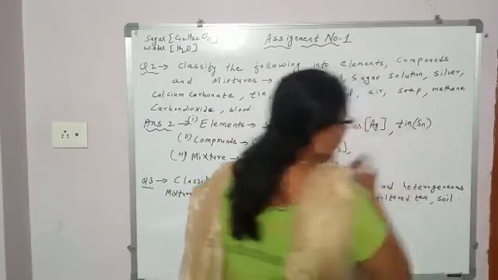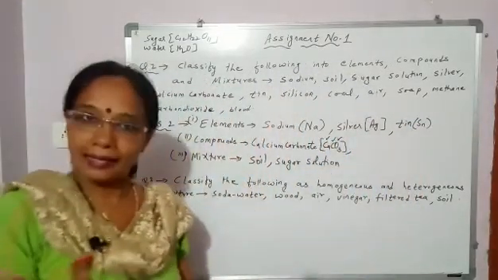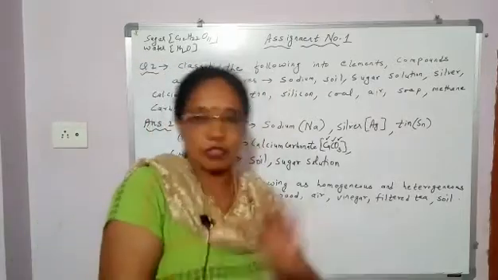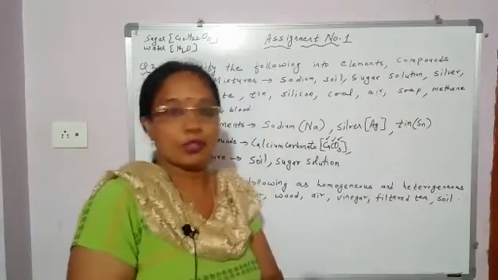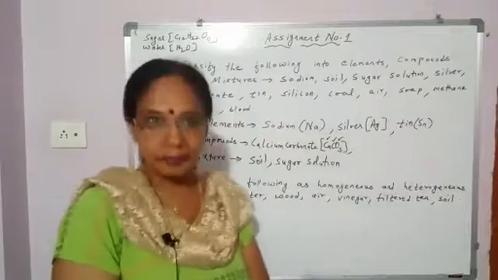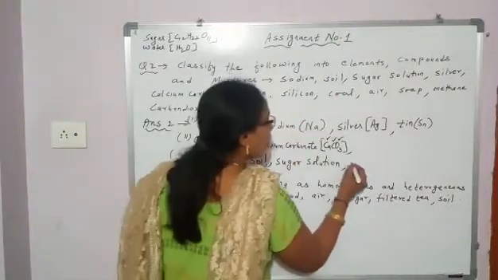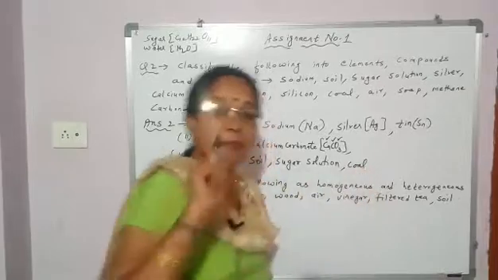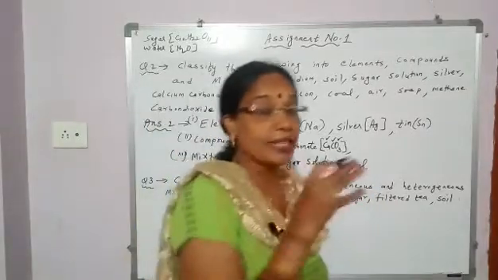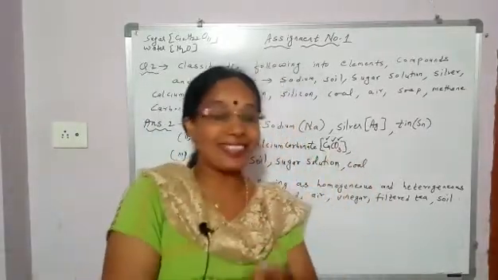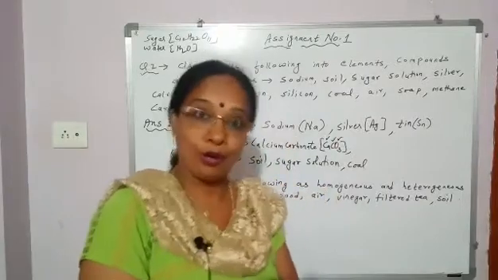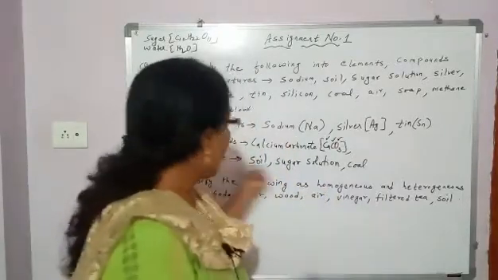Next, tin. Capital S, small n, Sn symbol. And tin is made up of only tin atoms. One kind of atom. So what is tin? Element. Next, coal. Coal will come under mixture because the main element in coal is carbon, but some impurities are also there. So coal is what? Mixture.